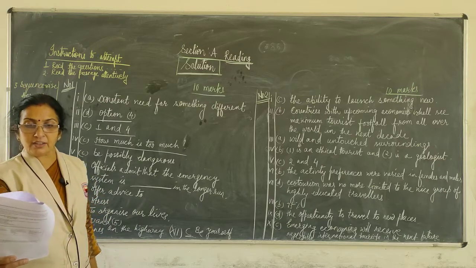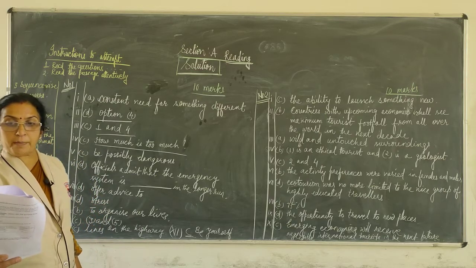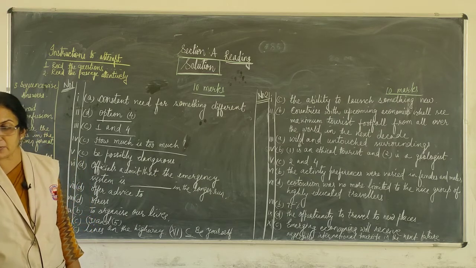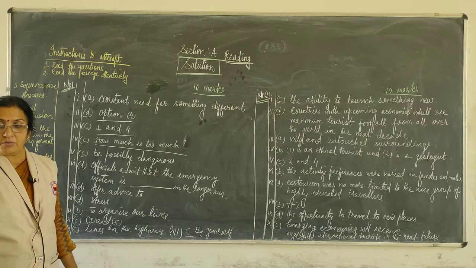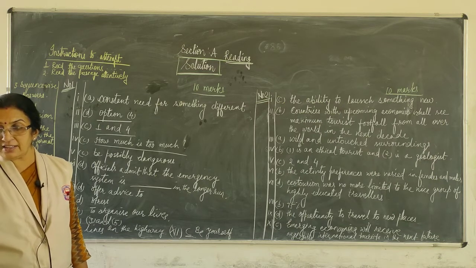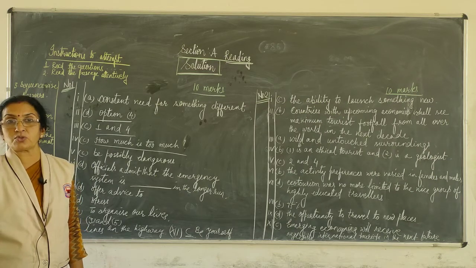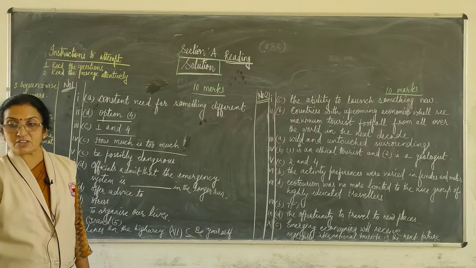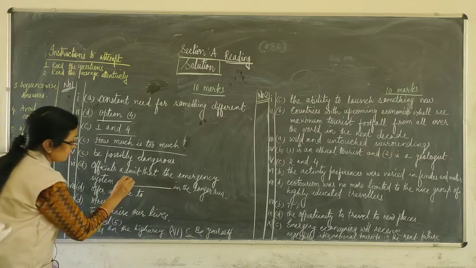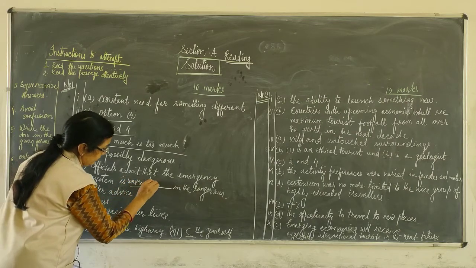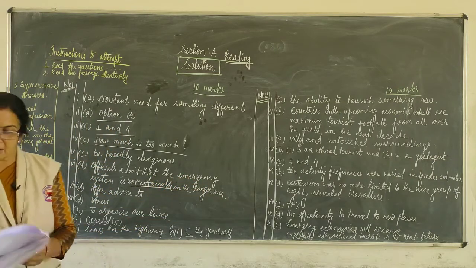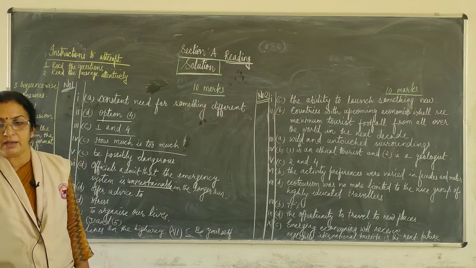Question number 6, select the option that makes the correct use of unsustainable as used in the passage to fill in the blank space. Here 4 options are given and the last option is correct. It is the last option that makes the correct use of the word unsustainable, that is, officials admit that the emergency system is unsustainable in the long run. So the last option is correct here.